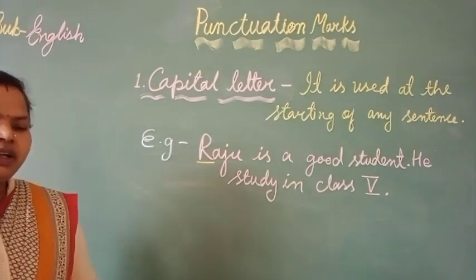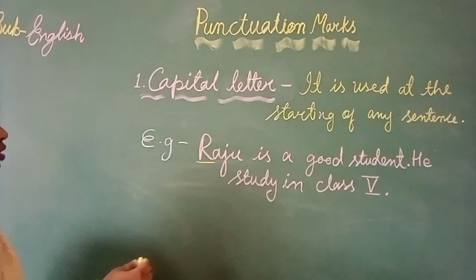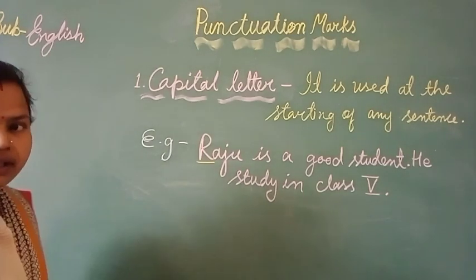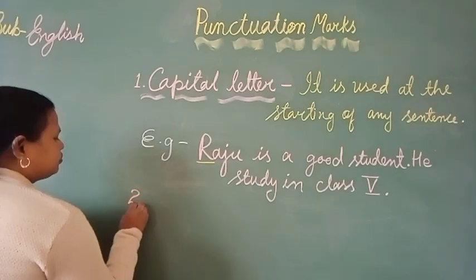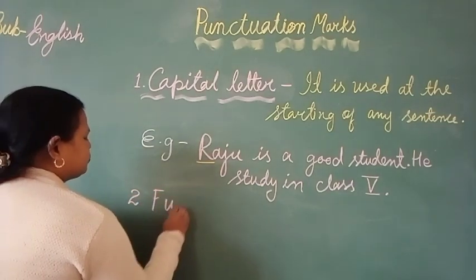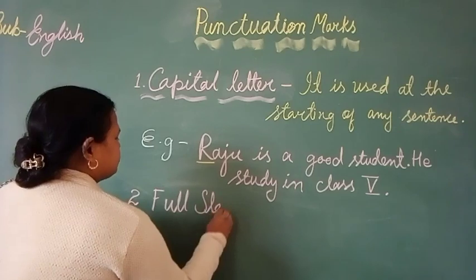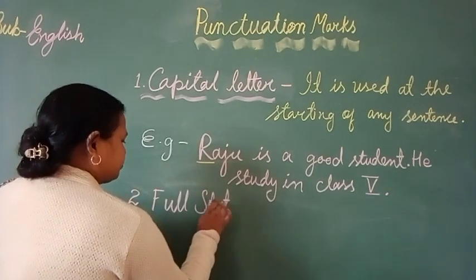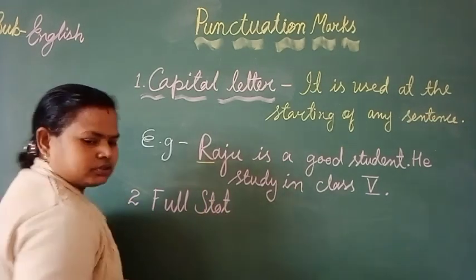Now our next point, that is the use of full stop. That is number 2.